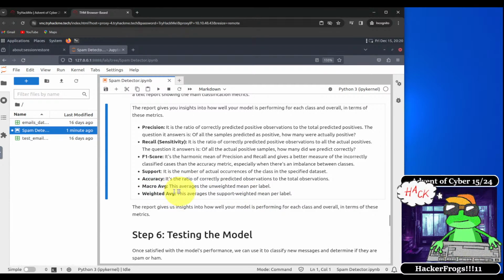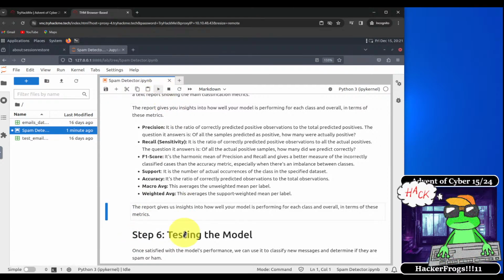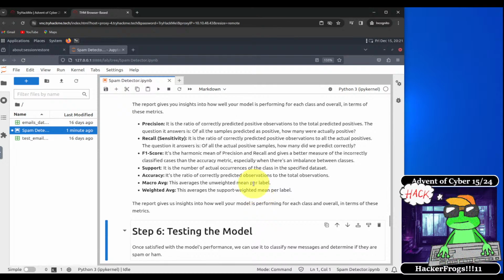Support. This is the number of actual occurrences of the class in the specified dataset. Accuracy, it is the ratio of correctly predicted observations to the total observations. The macro average, this averages the unweighted mean per label. And the weighted average, this averages the support weighted mean per label. All right, so we run that. The report gives us insights into how well our model is performing for each class and overall in terms of these metrics.